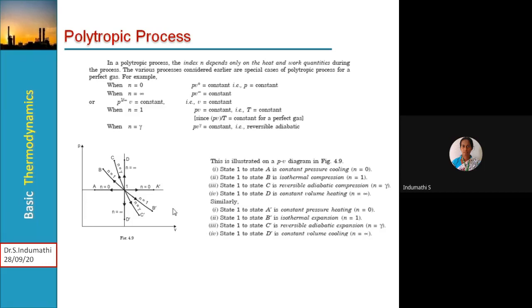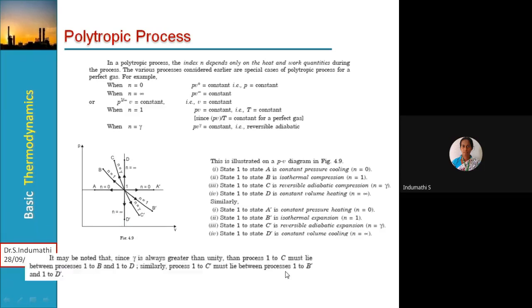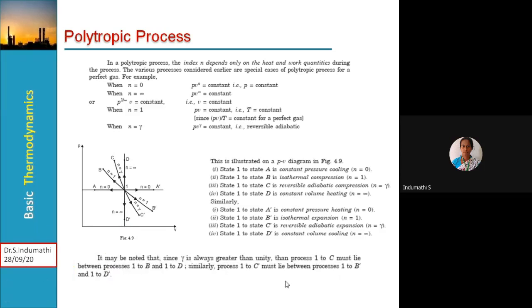Okay, so slowly, step by step, go through this and try to understand this PV diagram. Here it may be noted that since gamma is always greater than unity, process 1 to C must lie in between the processes 1 to B and 1 to D. Similarly, process 1 to C dash must lie between the processes 1 to B dash and 1 to D dash.